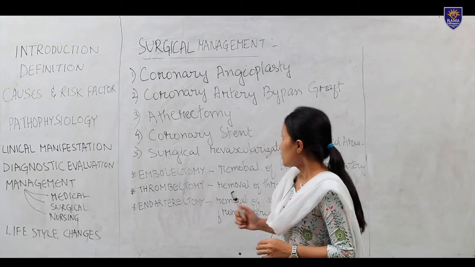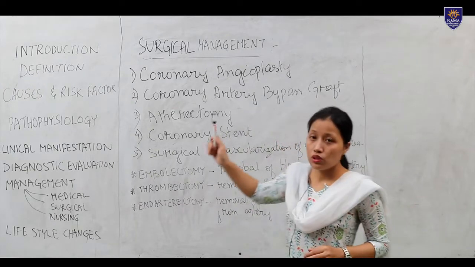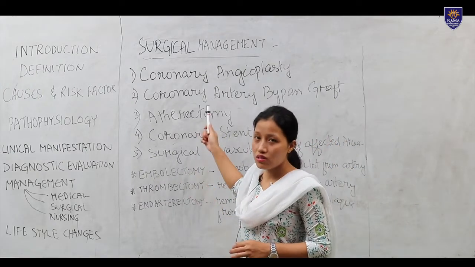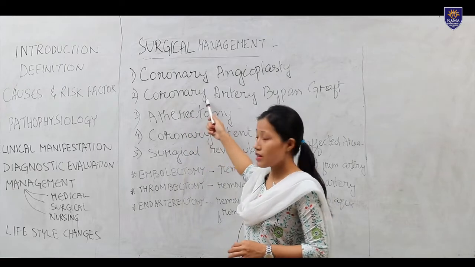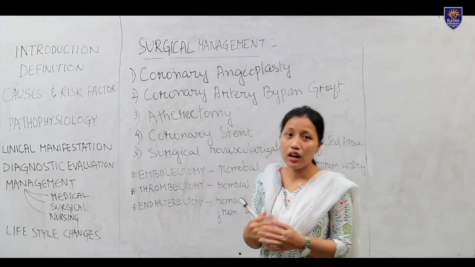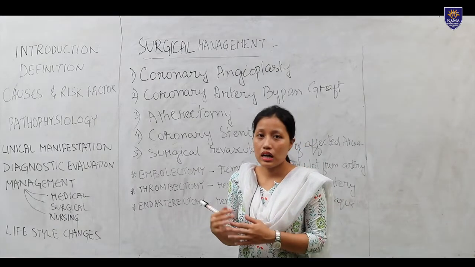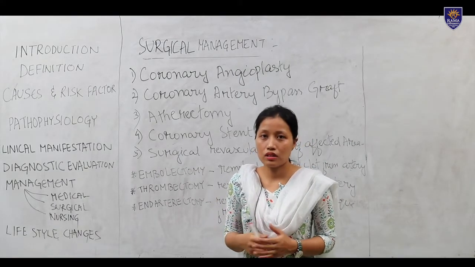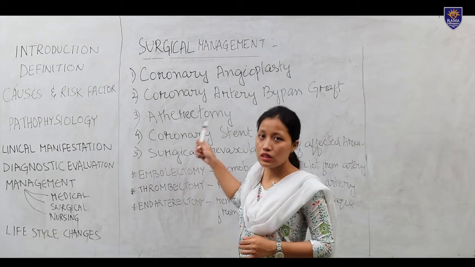Mainly coronary artery bypass graft will be done in severe cases, because it is an invasive procedure and it is high risk. So mainly we will go for coronary angioplasty, according to the condition, or according to which artery is blocked and how many arteries are blocked. According to that we will go for the surgical procedure.